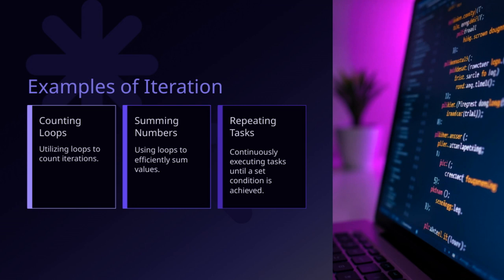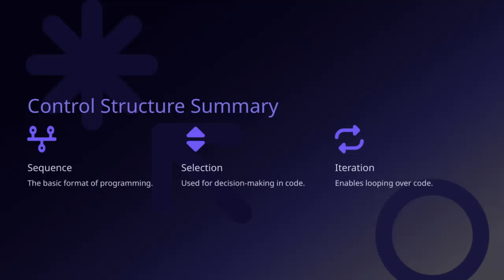Throughout this presentation, we've seen various examples of iteration, which is essentially repeating a process multiple times. Whether we're summing numbers, counting loops, or performing other repetitive tasks, understanding how to use loops effectively is key to writing efficient, clean code. Remember, the power of iteration lies in its ability to simplify complex tasks through repetition, making your programs more dynamic and adaptable.